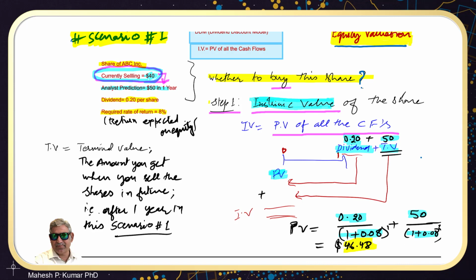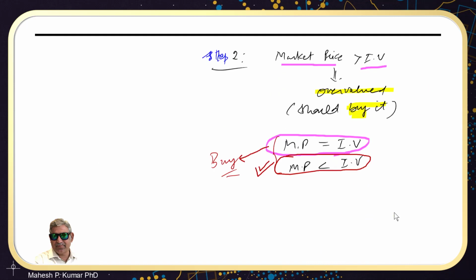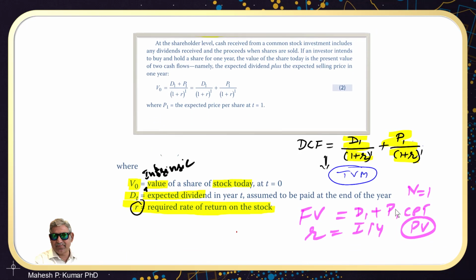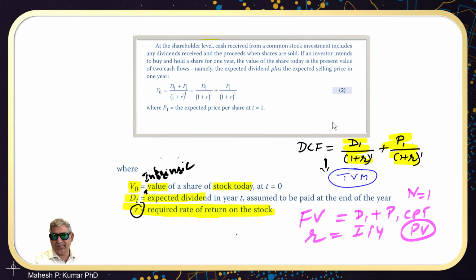So basically, we used a model that applies when you are holding equity shares for 1 period only, 1 year only. But in the next learning, we will get into multi-year investment opportunities. We will talk about 2 and more years of investment and how to make decisions about intrinsic value when you plan to invest for more than 1 year.